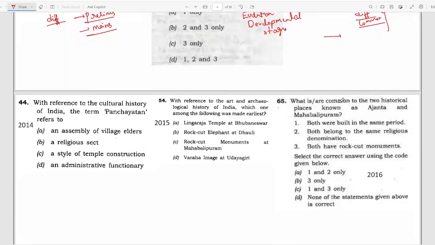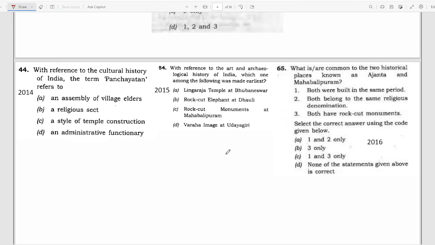Moving to the next question, 2014. With reference to the cultural history of India, the Panchayatan refers to an assembly of village elders, a religious sect, a style of temple construction, an administrative functionary. Again, these are related to terms. In this case, it was related to temple architecture.